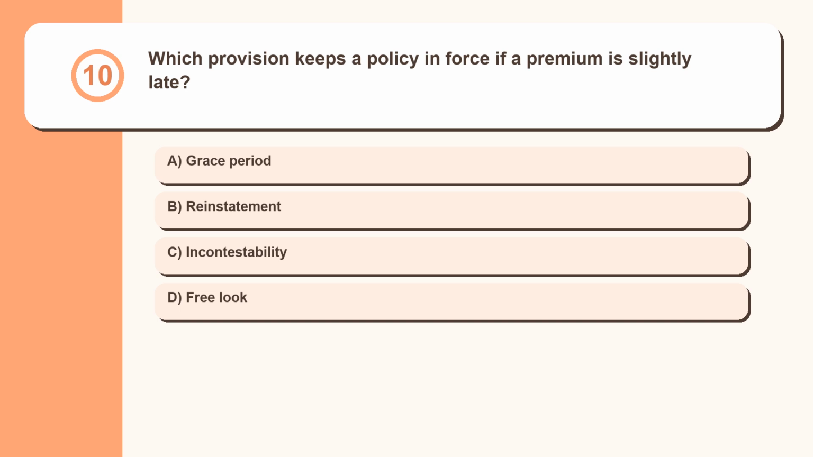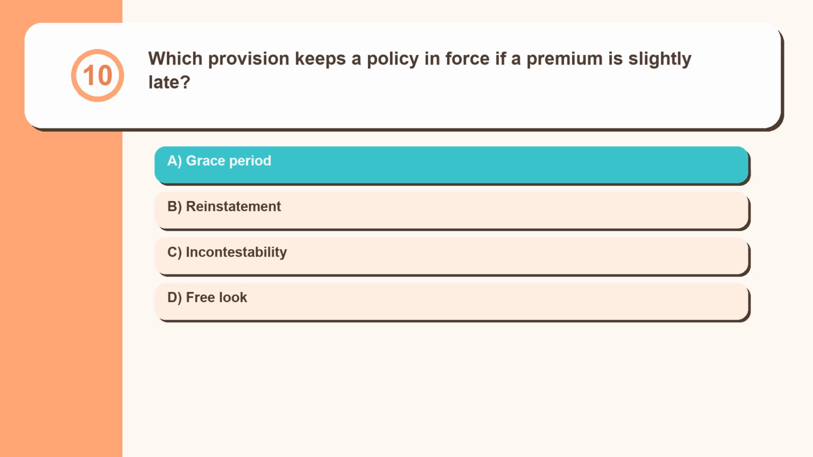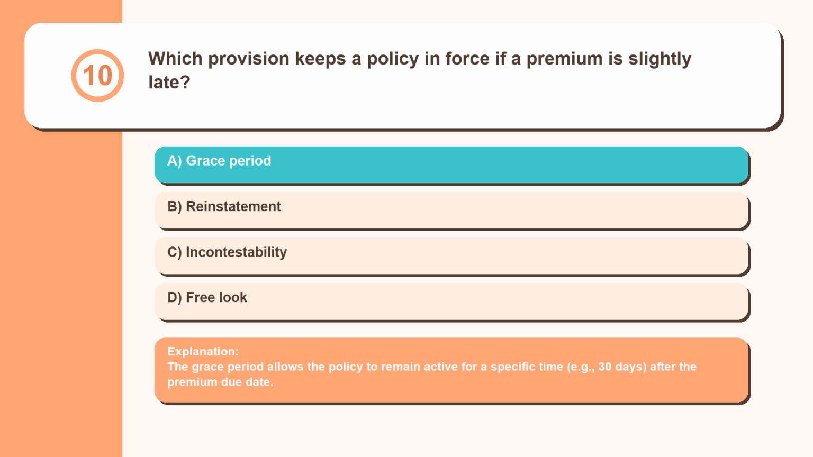Question 10. Which provision keeps a policy in force if a premium is slightly late? Grace period, reinstatement, incontestability, free look. The grace period allows the policy to remain active for a specific time, example 30 days, after the premium due date.